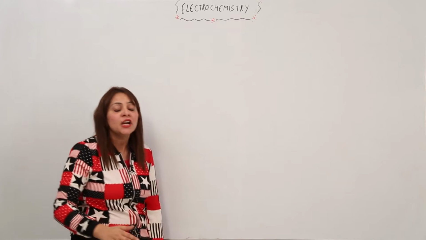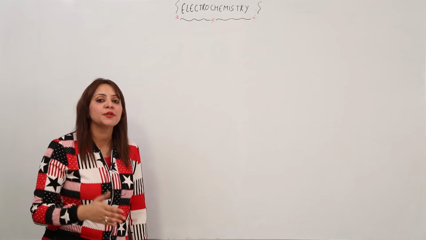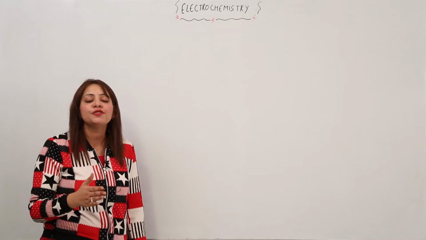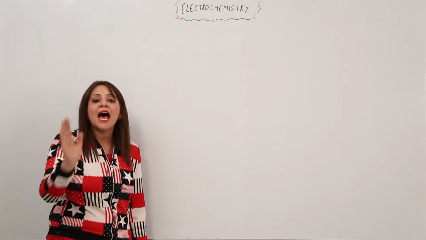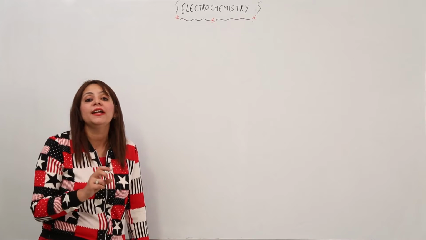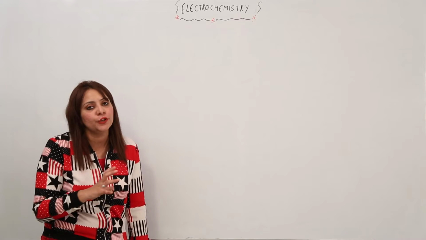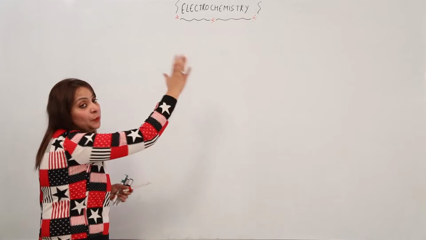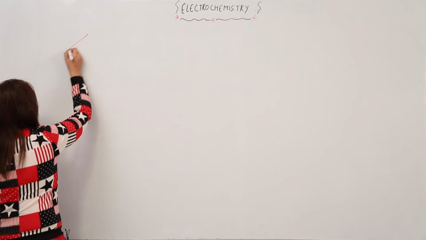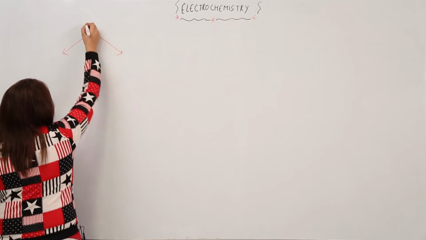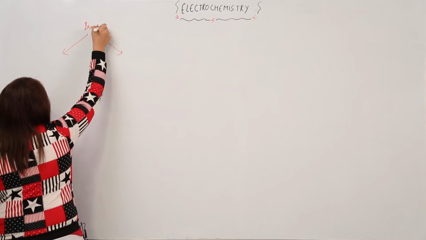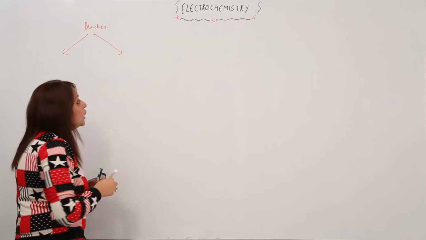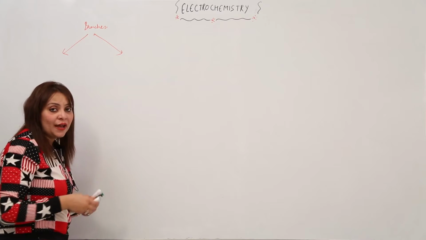Just write in your notebook that electrochemistry is a branch of chemistry that deals with the study of the relationship between electric energy and chemical energy, and also their interconversion among themselves, right? So this wide branch of electrochemistry is further divided into two branches. These are the branches of electrochemistry, right? Now what are those branches? Do you have an idea?